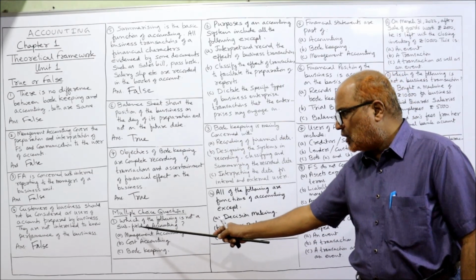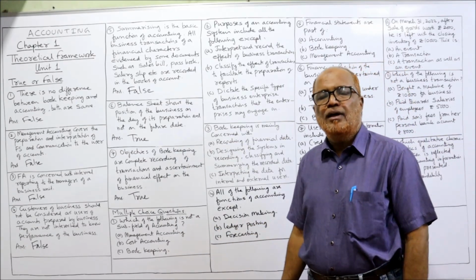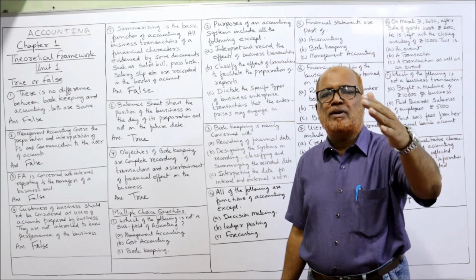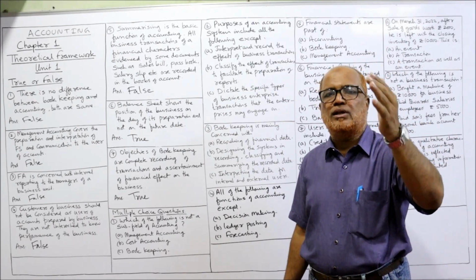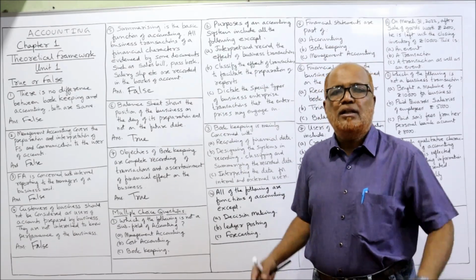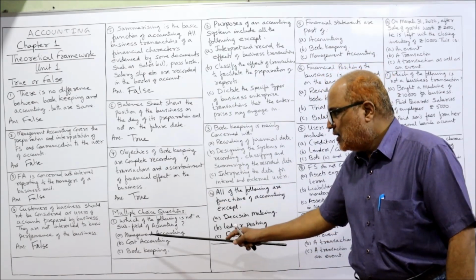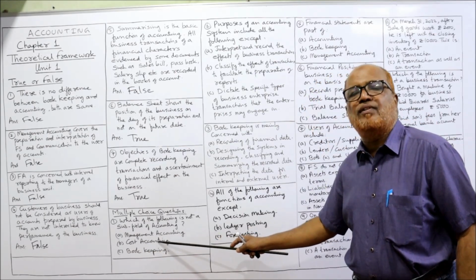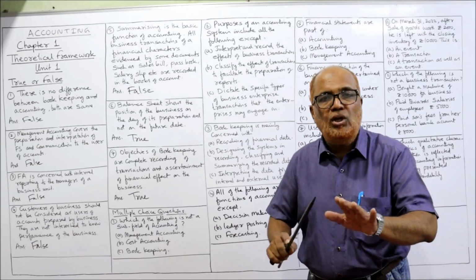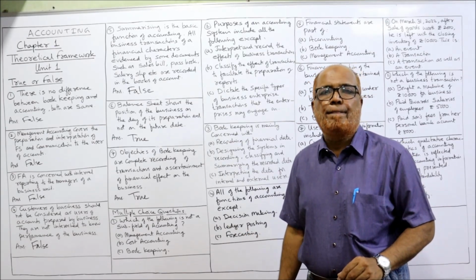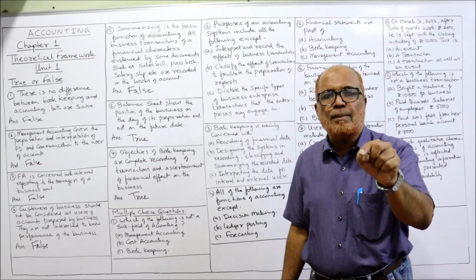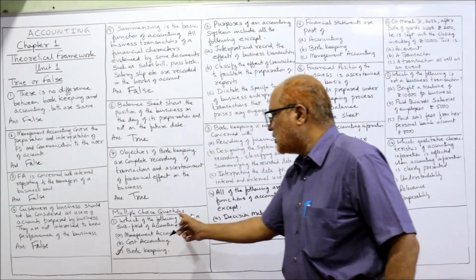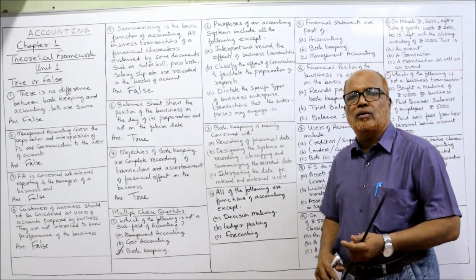Which of the following is not a subfield of accounting? There are different subfields of accounting: financial accounting, management accounting, cost accounting, human resource accounting, and social responsibility accounting. These are the subfields of accounting. So here management accounting is a subfield of accounting, cost accounting is a subfield of accounting, but bookkeeping is not a subfield of accounting. Bookkeeping is the first step in accounting. So the answer is C. Bookkeeping is not a subfield of accounting.